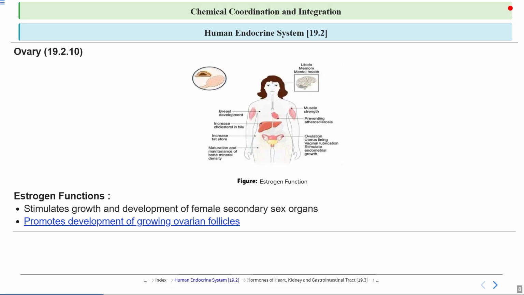It promotes the development of growing ovarian follicles. This refers to the role of certain hormones such as follicle stimulating hormone, or FSH, which is secreted by the anterior pituitary. FSH acts on the ovaries to stimulate the growth and development of ovarian follicles, which are very important for the production of eggs, or oocytes, during the menstrual cycle. This process is a key part of female reproductive physiology and is regulated by the hypothalamic pituitary ovarian, or HPO, axis.